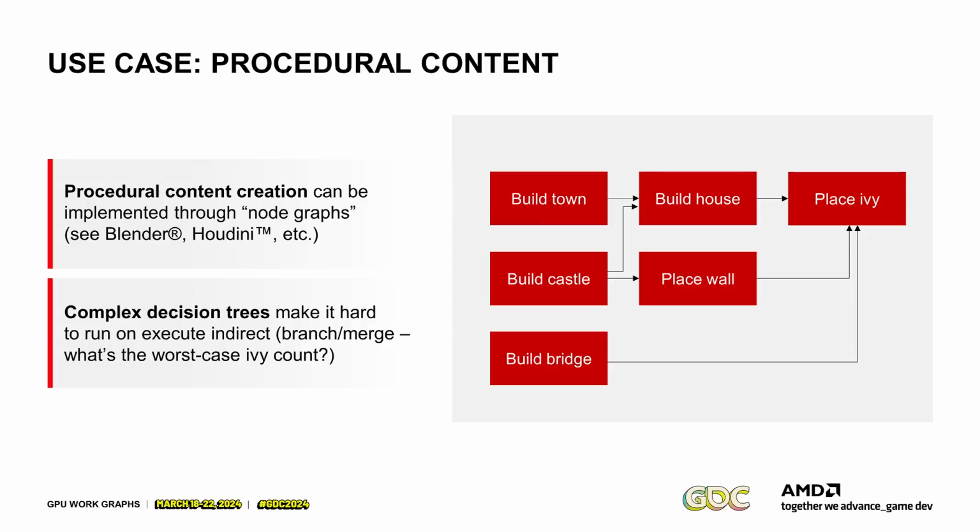So those complex decision trees, they are very hard to execute using execute indirect. Like you have many branches and connections in those graphs, and it's like what's the worst case IV count in this graph below here, where you have a bridge builder which can place IV, you have a castle builder which can place houses and walls and an IV on them, and that is a town builder as well.